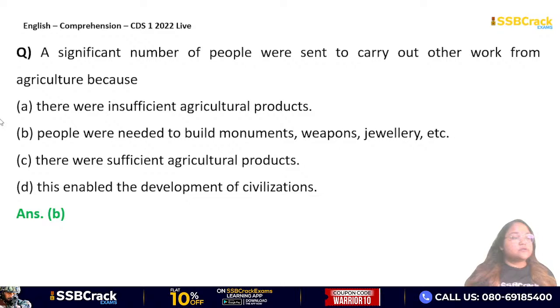Okay, the answer is option B. People were really needed to do other works like building monuments because only agriculture is not enough. When they have achieved a certain amount of productivity, then they need to shift to other works also because that will also help to develop the civilization. So people were needed at that moment to help in other kinds of work. That is why they were sent from agriculture to other work. Okay, so option B will be your correct answer.